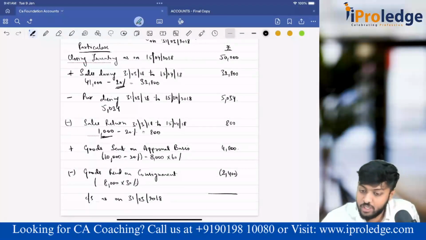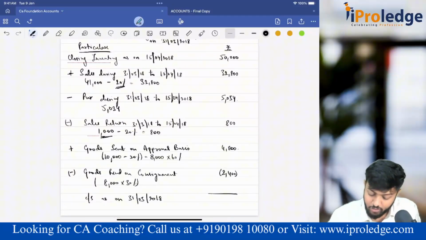please add everything and see: 50,000 plus 32,800 minus 5,034 minus 800 plus 4,800 minus 2,400.